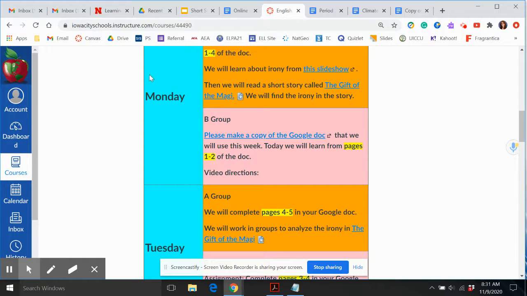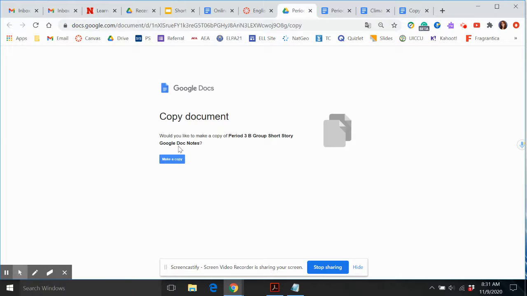So it says Monday, and under B group it says please make a copy of the Google Doc that we will use this week. Today we will learn from pages 1 through 4 of the doc. So please click here to make a copy. Make your own copy.